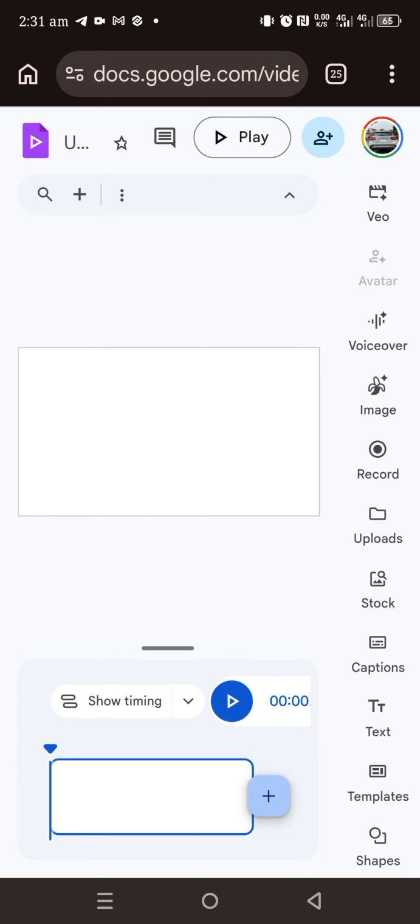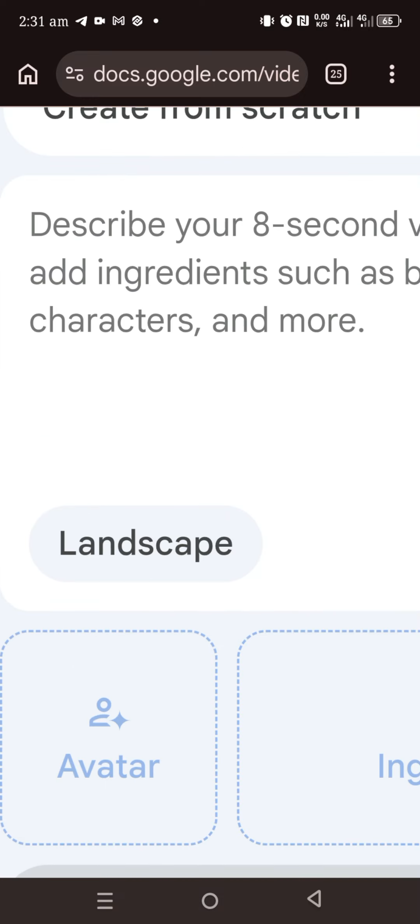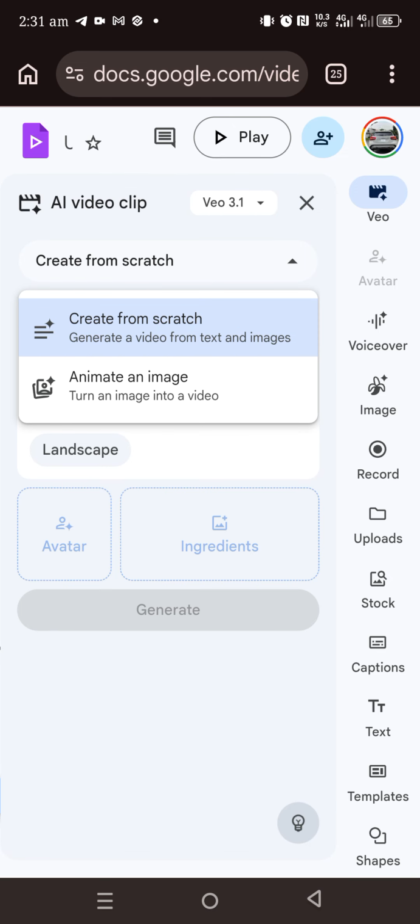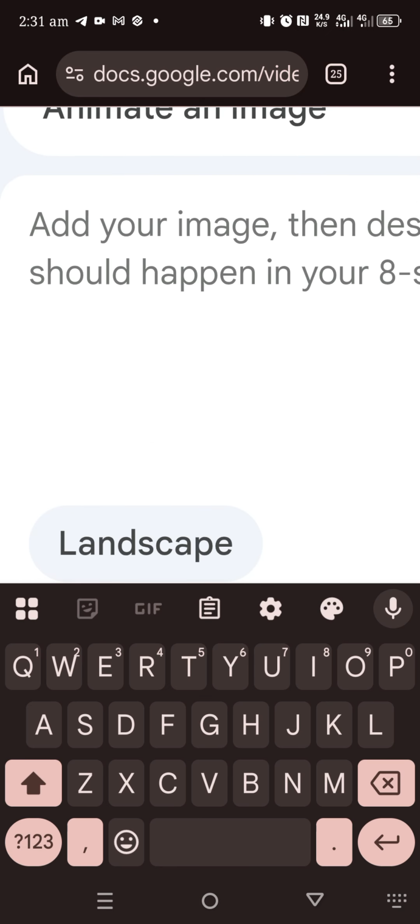You click on the video and allow it to load, and then you see something like this. You see, so this is what we get. You are supposed to be signed in, which I am, and then you see where they write create from scratch, create animation, and animate an image. So just click on animate an image, you see, and now click on that.